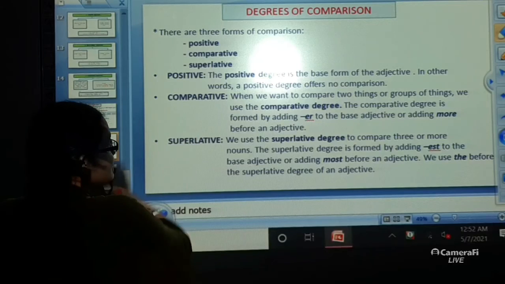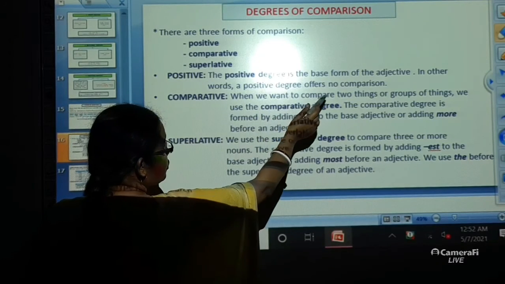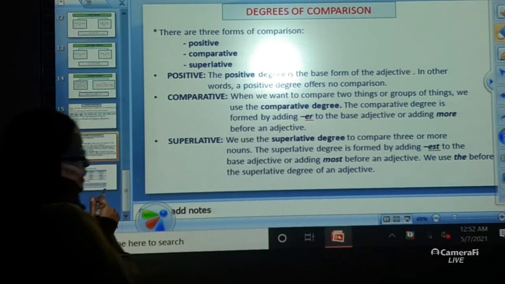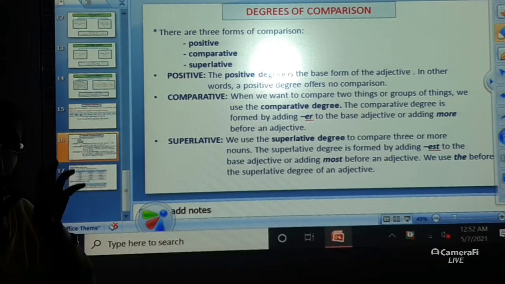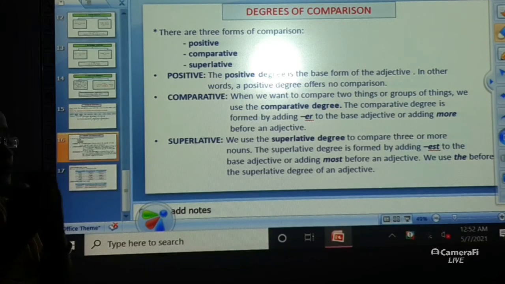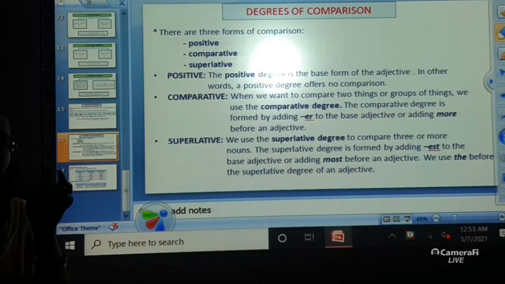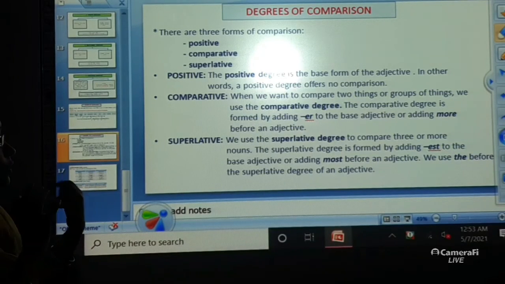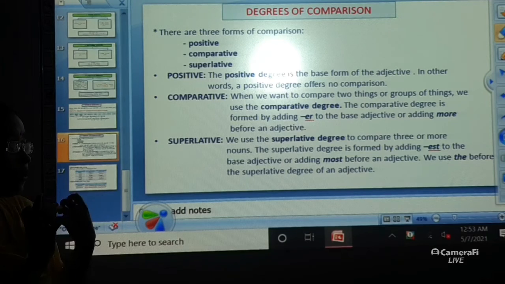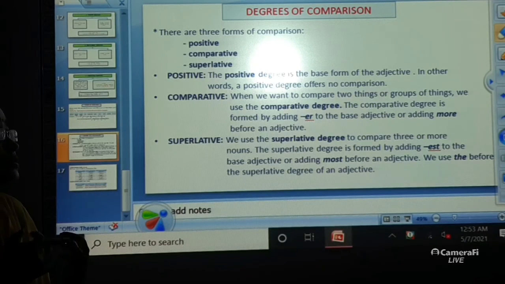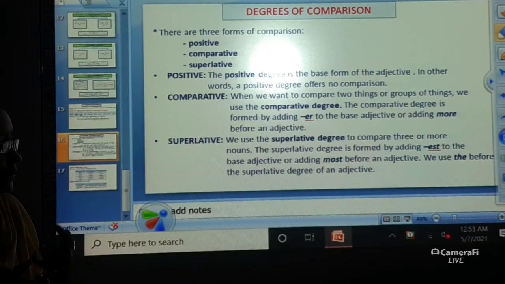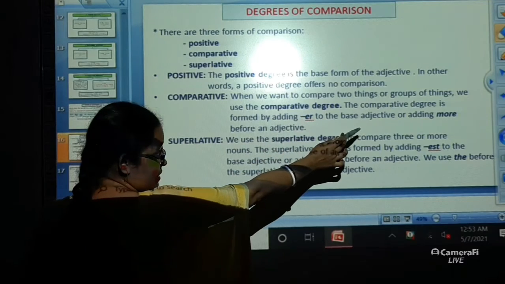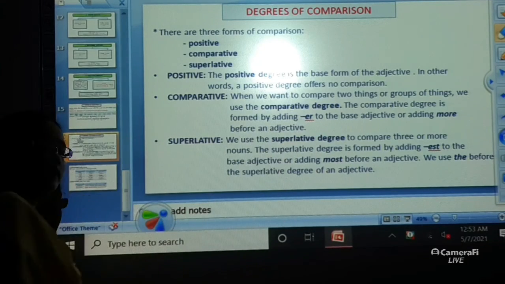Now, next is comparative. When we want to compare two things or groups of things, we use comparative degree. Comparative comes from the word compare. So from the word itself you can understand that when you want to compare anything, you have to have at least two things with you. Comparative degree is formed by adding ER to the base adjective or adding more before the adjective.